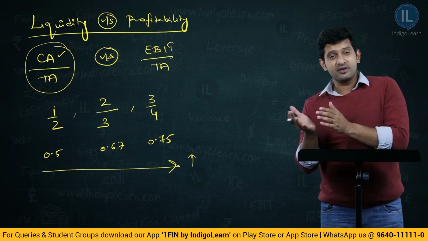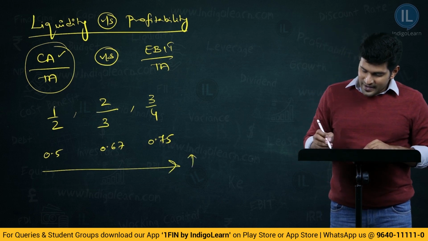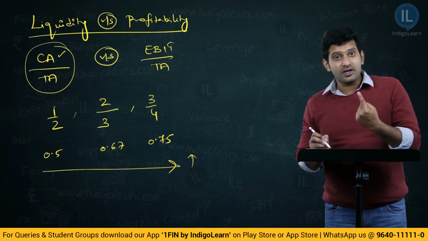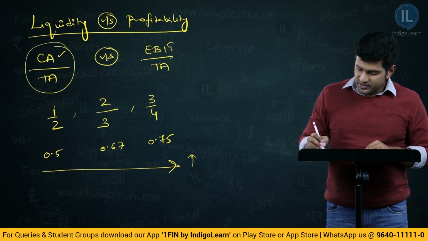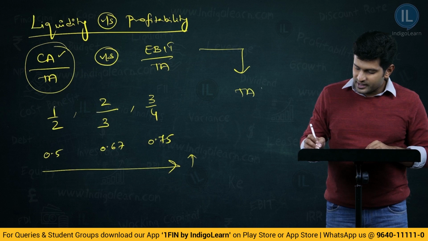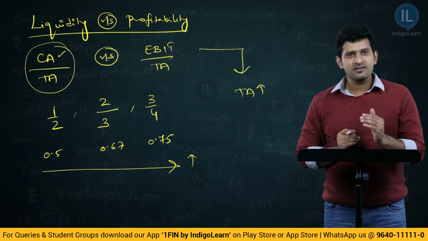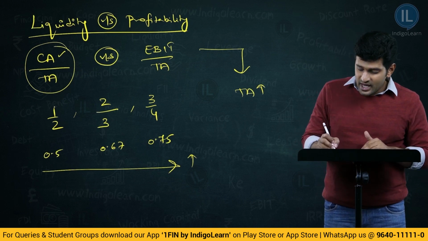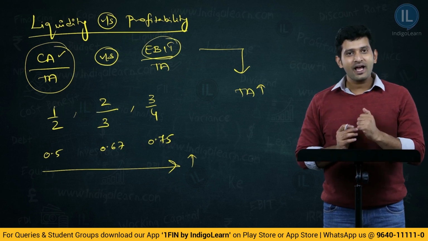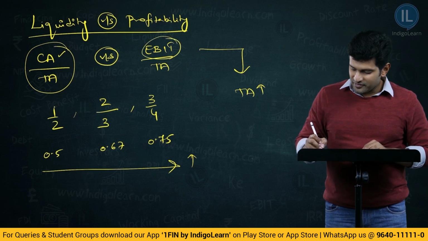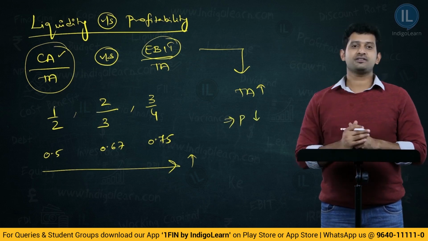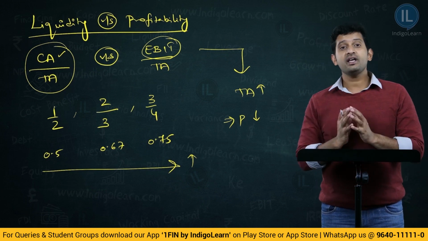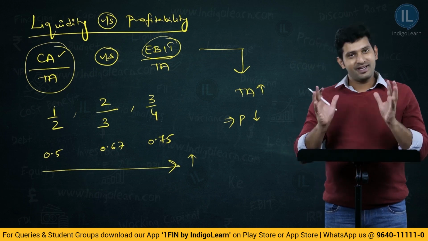Now, come to the profitability aspect. The more and more increase in current assets, we said, will result in an increase in total assets also. Now, when you come to profitability, when total assets increase, that means the denominator is increasing. When the denominator is increasing for the same level of profit, what happens? Obviously, profitability decreases. Vice versa. That is why we say liquidity and profitability are in contrast with each other.